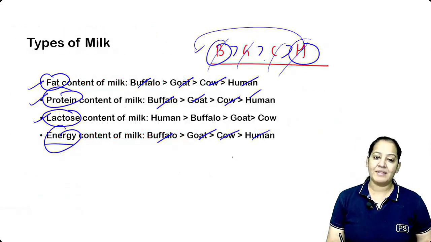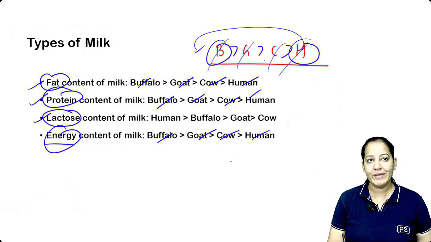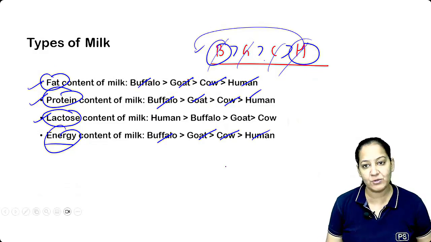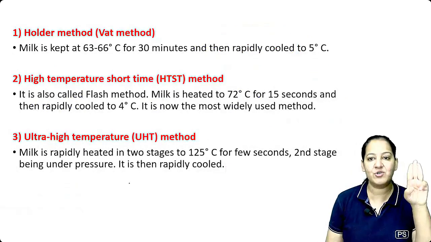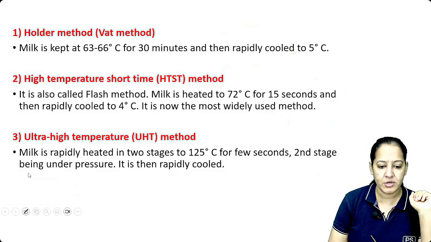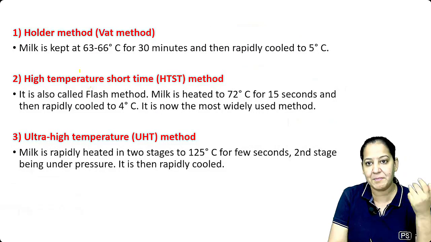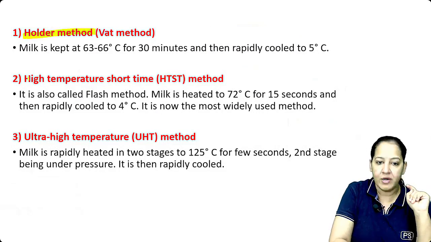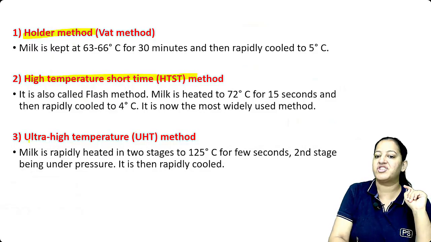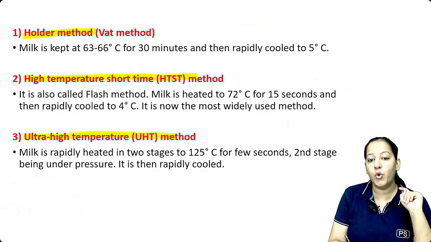Okay, so can we go ahead? What are the methods of pasteurization of milk? How do we sterilize the milk? The method of sterilization of the milk is known as pasteurization. There are 3 ways to pasteurize milk. You study the same in microbiology also: Holder's method, high temperature short time (HTST) method, and ultra high temperature (UHT) method.